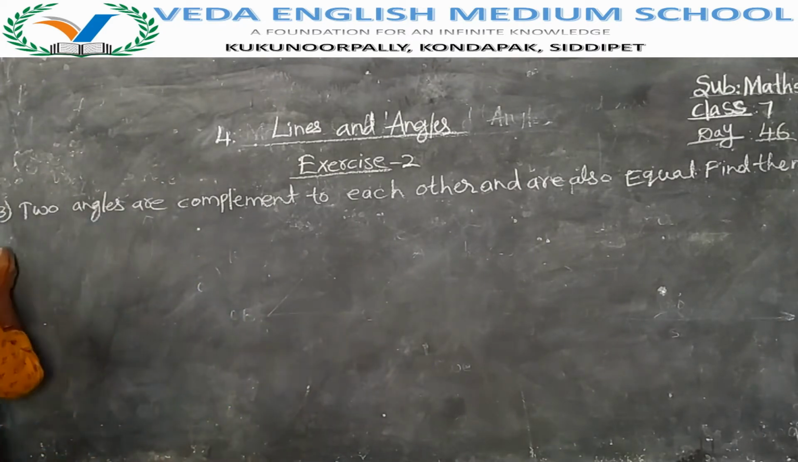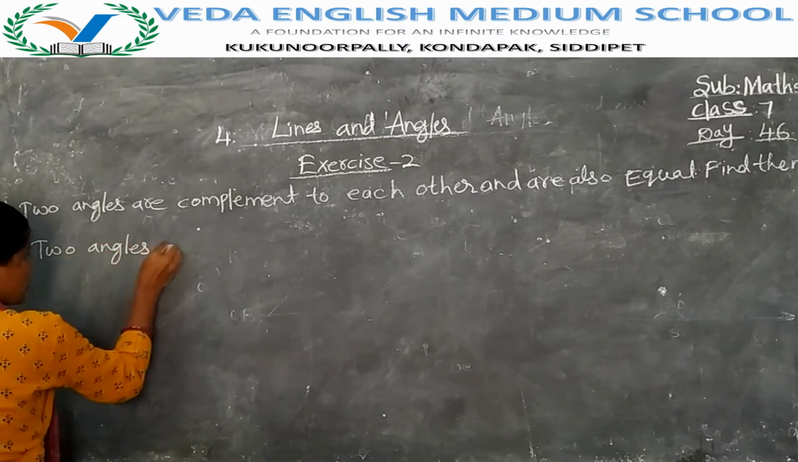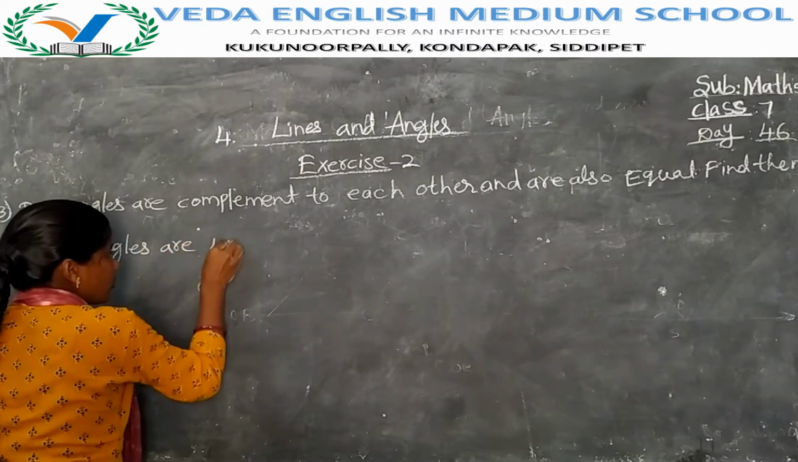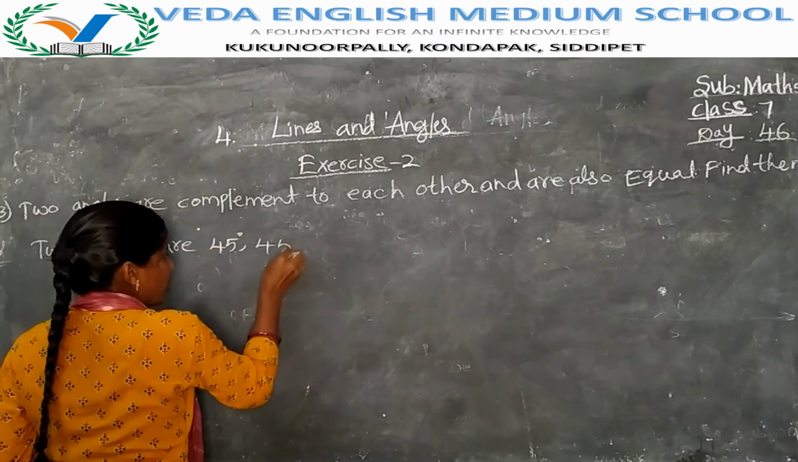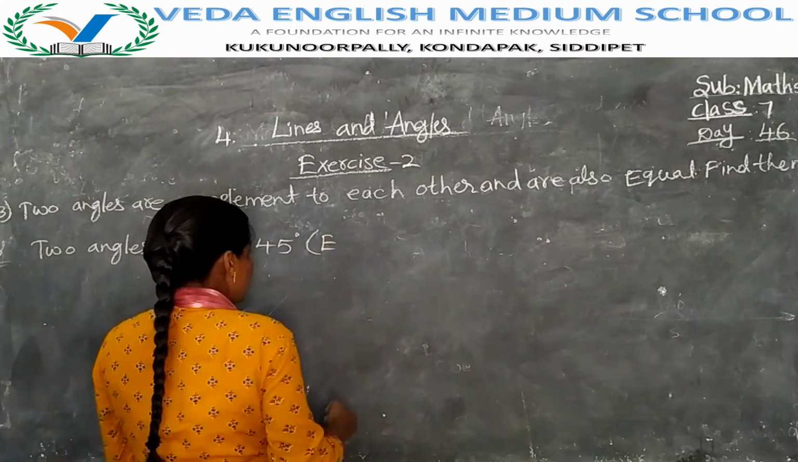Solution. Two angles are 45 degrees, 45 degrees. Both are equal.